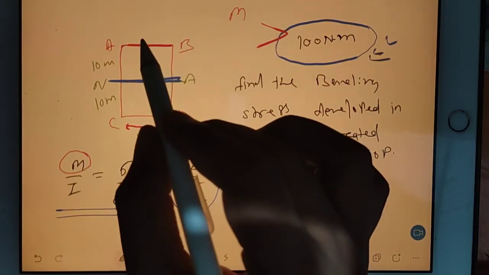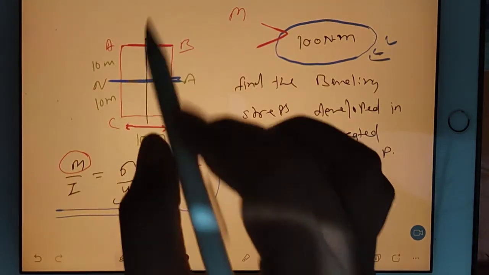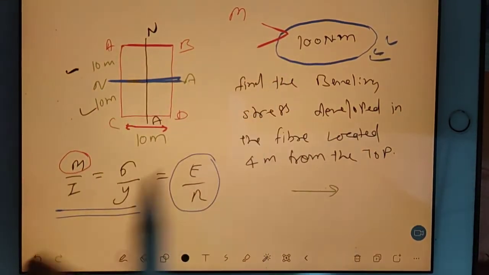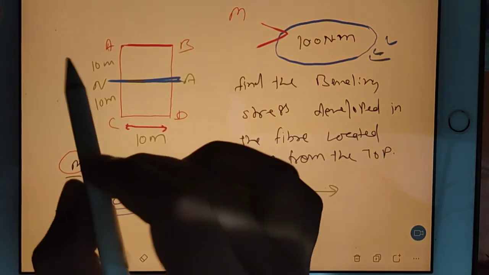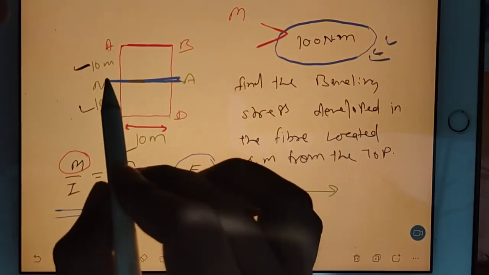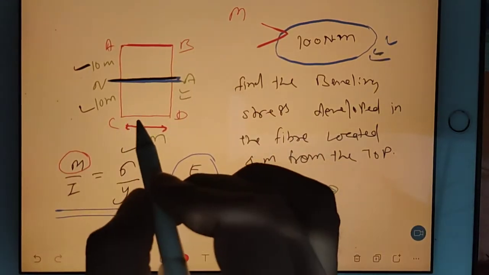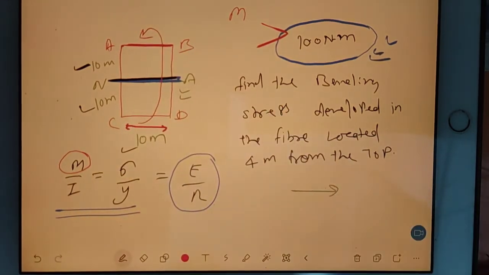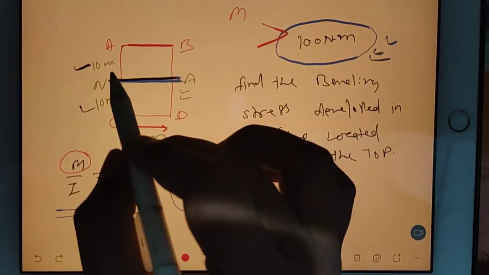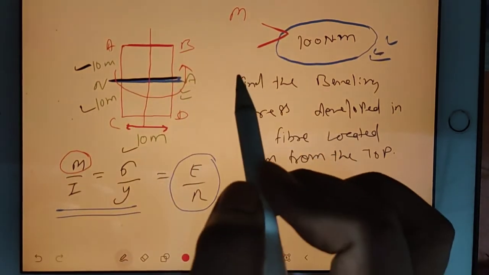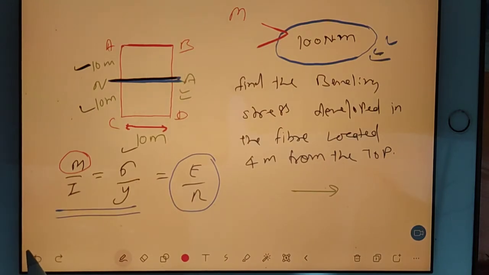You understand one thing? You can have neutral axis like this also. But because the given data and the given cross section is in this way, 10, 10 and 10, and neutral axis is this, it means this neutral axis is reflecting that this moment is acting like this. We cannot consider by ourselves that moment is acting like this. If moment will act like this, then they should give neutral axis like this. But they have not given neutral axis like this. So this is a GATE question, and try this question. Give me the answer quickly.